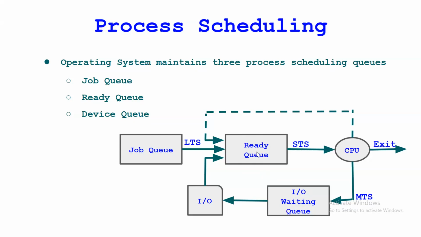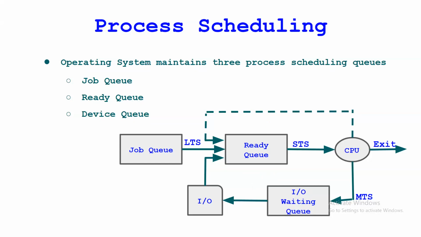Now consider that multiple processes are in the ready queue. We need to schedule a process for execution. For scheduling, we have a number of algorithms. We'll see a few of them. We are not covering all of them, only the important ones.